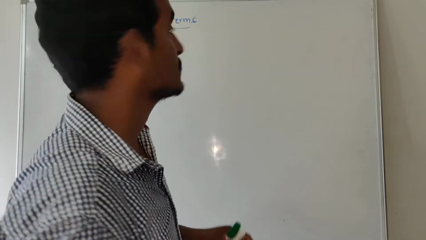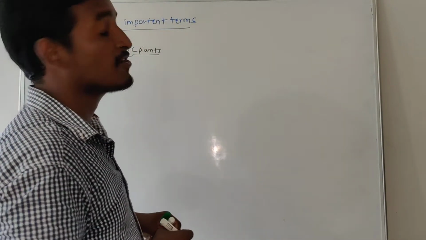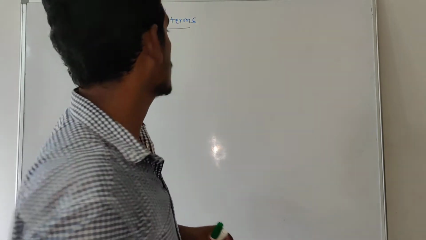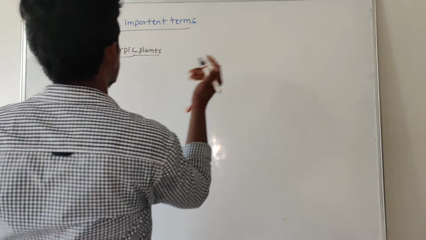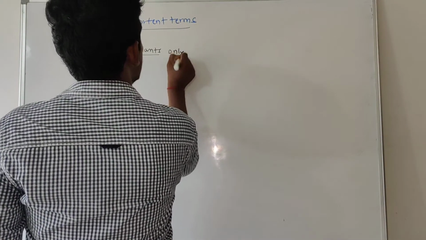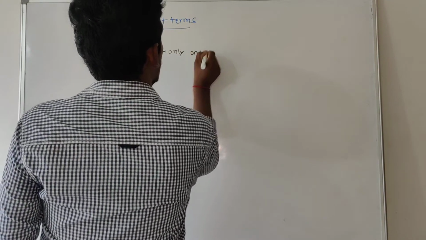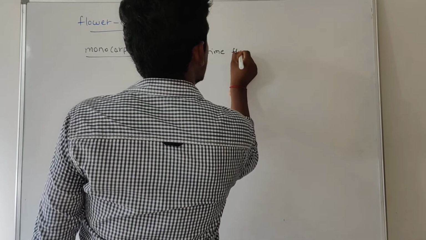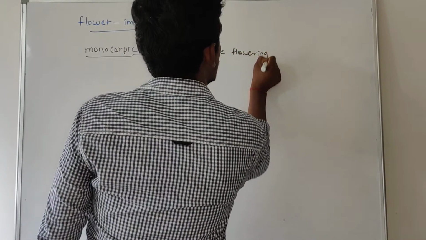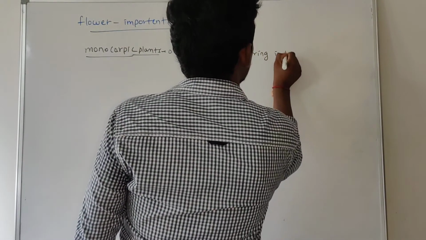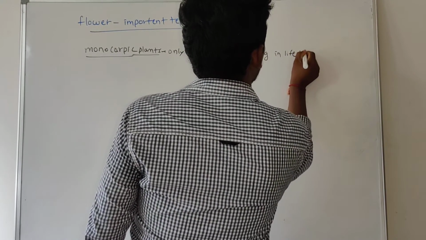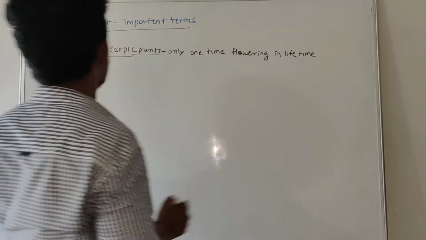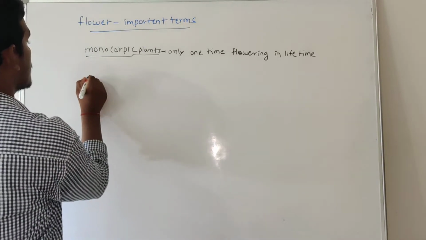So those types of plants are called what? Monocarpic plants. Only one time flowering in a lifetime, right?